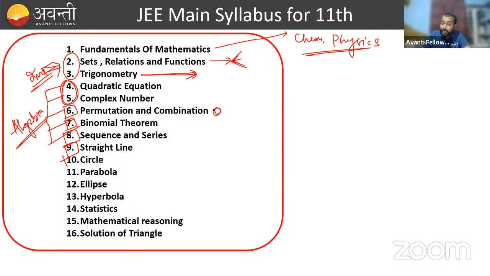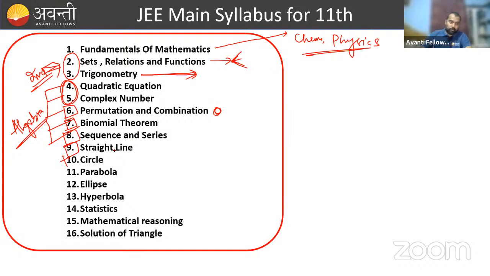It is actually an easy topic, from which you can attempt the questions in each competitive examination. So you can score easily in JEE examinations from permutation and combination.